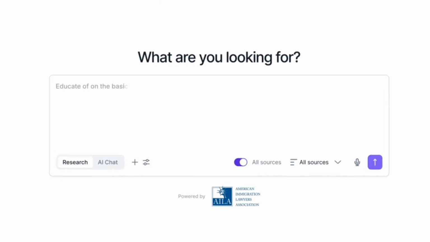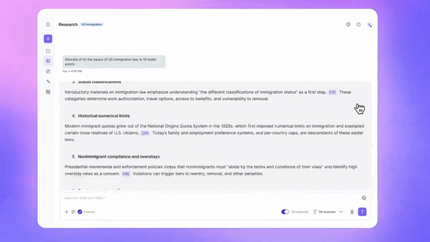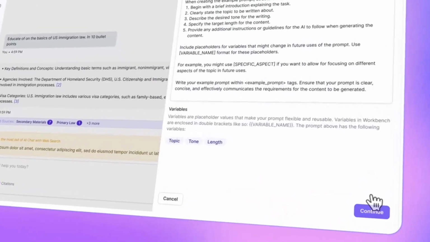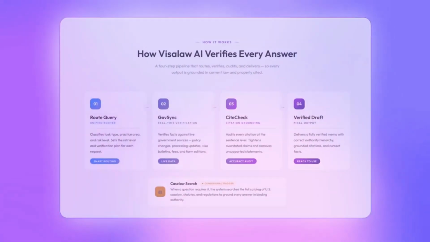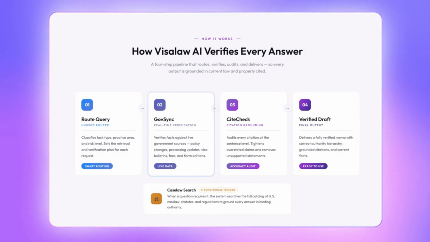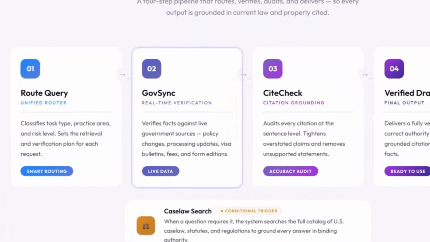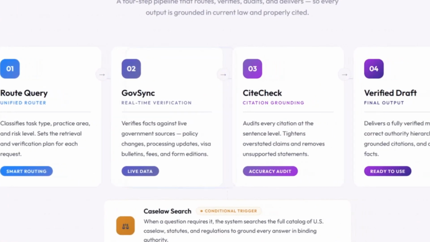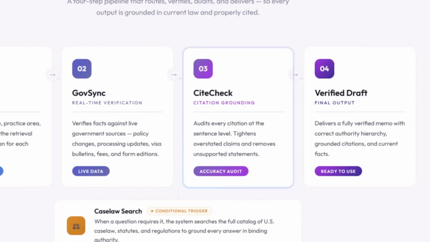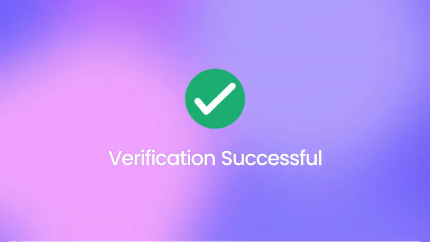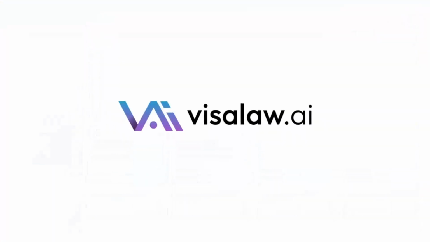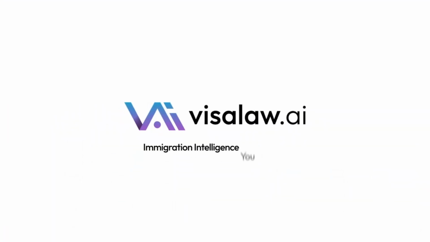Our improved case law tools deliver faster, deeper legal analysis with clear authority, stronger context, and reliable citations you can trust. Our new research agent goes further. It identifies your practice area, checks live government sources for policy changes through GovSync, searches the full catalog of US case law, statutes, and regulations when needed, and verifies every citation before results reach you. Visalaw AI. This is immigration intelligence you can trust.